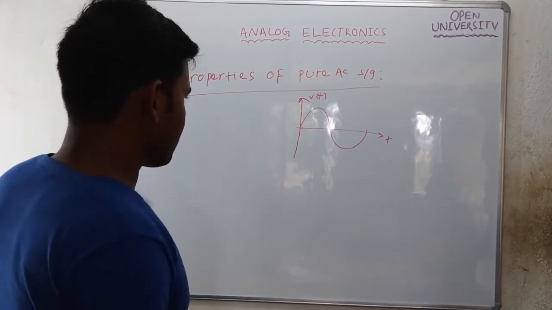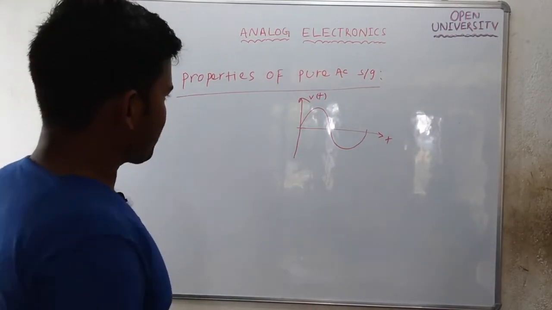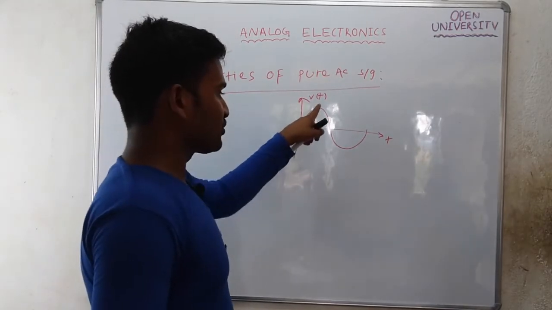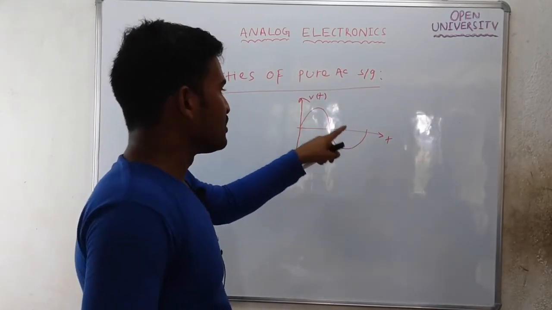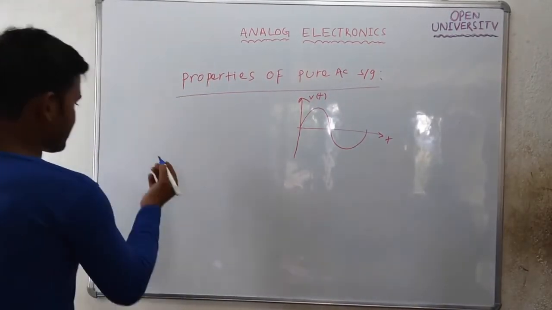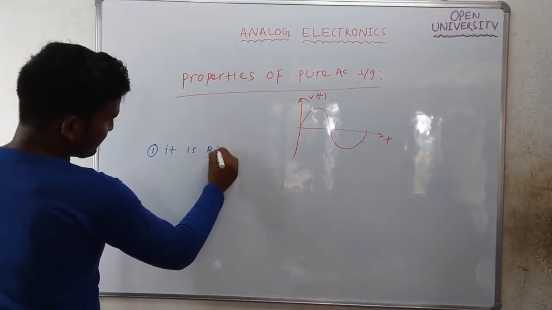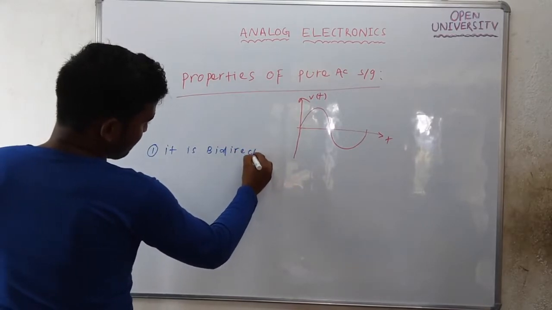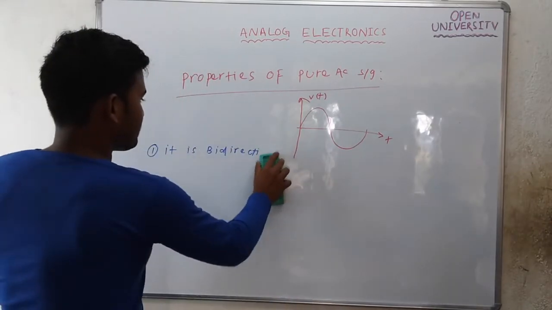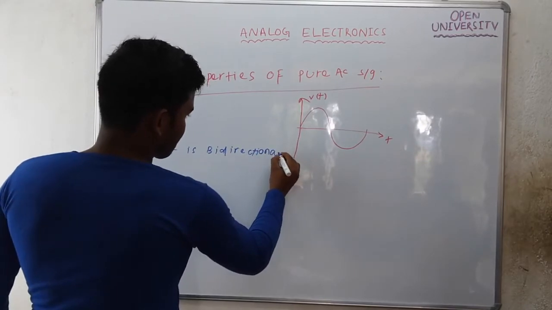So what are the properties of these pure AC signals? The first property is that it is bidirectional, meaning you will find variation in both the positive direction and the negative direction. So a pure AC signal is a bidirectional signal.